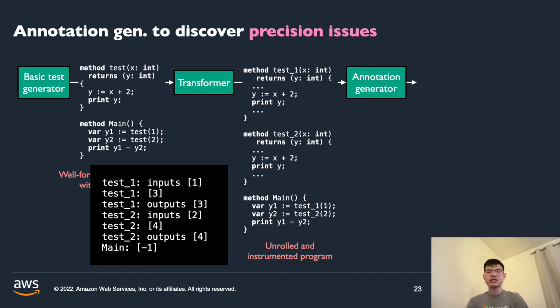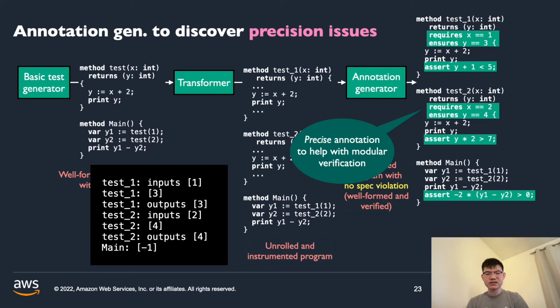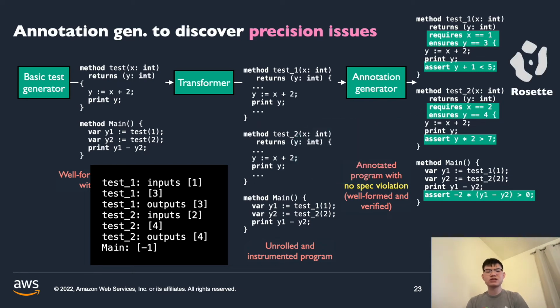Next, the annotation generator takes in the transformed program and the concrete trace and produces an X-Dafny program with annotations that have no specification violation. Annotations at the function boundaries must be precise to help with modular verification, but annotations elsewhere can be less precise. Now, how are these annotations synthesized? By using the Rosette solver-aided language to perform example-based program synthesis. And that's it. This is how we obtain an annotated X-Dafny program suitable for finding precision issues.